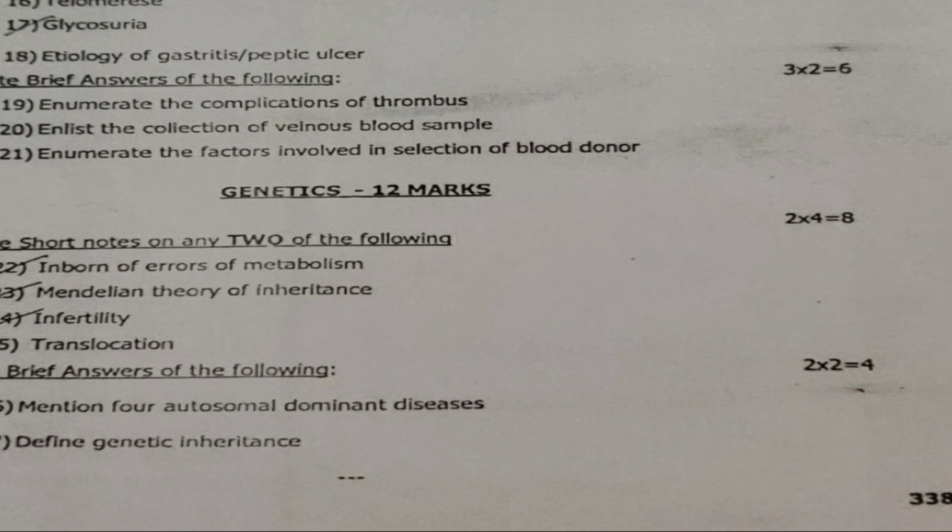Next, moving on to brief answers, they will be giving only 2 brief answers. So 26th question is: mention 4 autosomal dominant diseases. 27th question, define genetic inheritance. So 2 into 2 marks is equal to 4. So 8 plus 4, it is 12 marks. So genetics is for 12 marks.